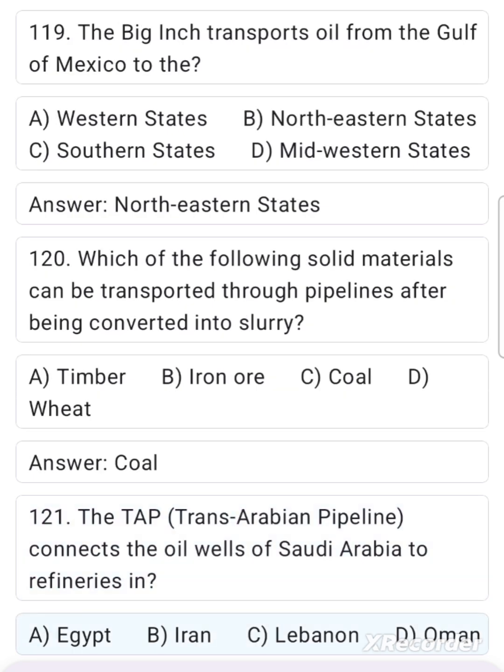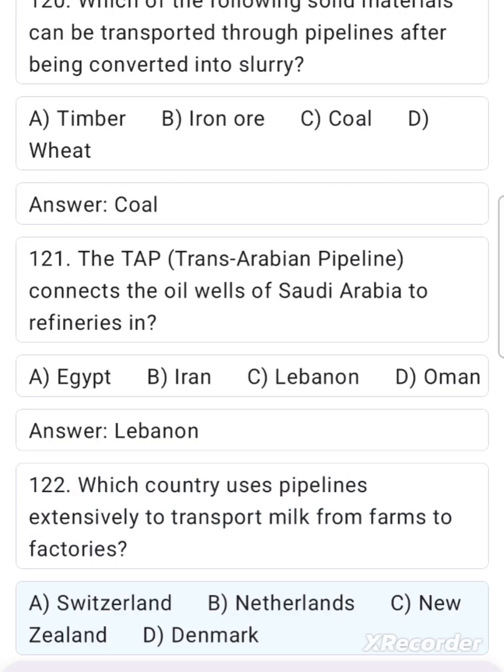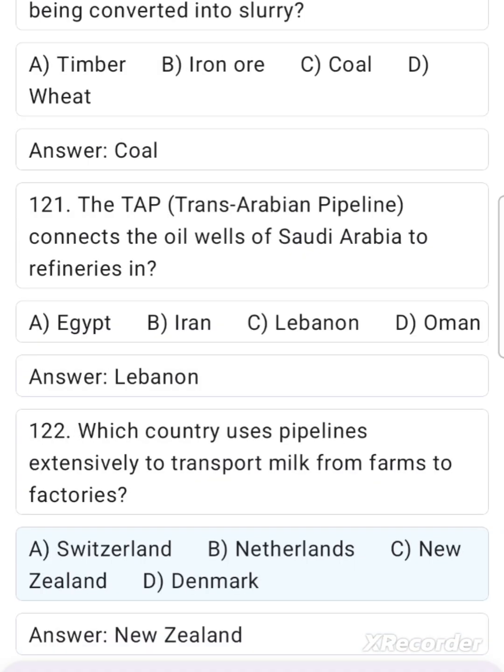121. The TAP Trans-Arabian Pipeline connects the oil wells of Saudi Arabia to refineries in A. Egypt, B. Iran, C. Lebanon, D. Oman. Answer: Lebanon. 122. Which country uses pipelines extensively to transport milk from farms to factories? A. Switzerland, B. Netherlands, C. New Zealand, D. Denmark. Answer: New Zealand.